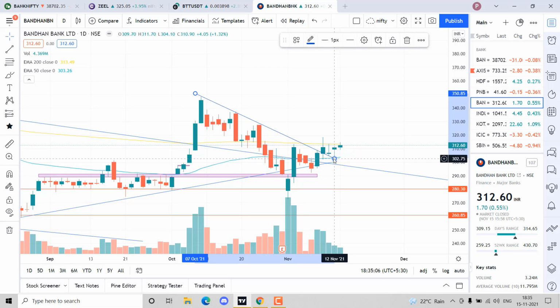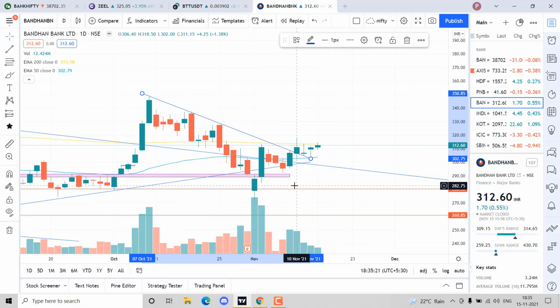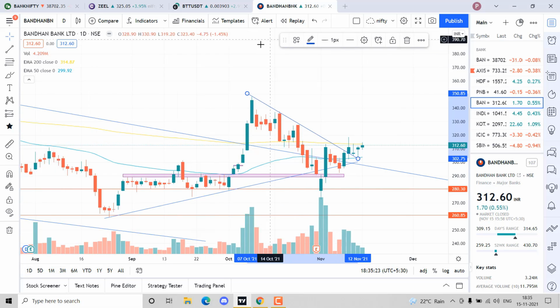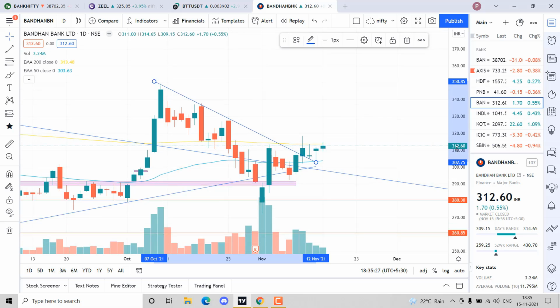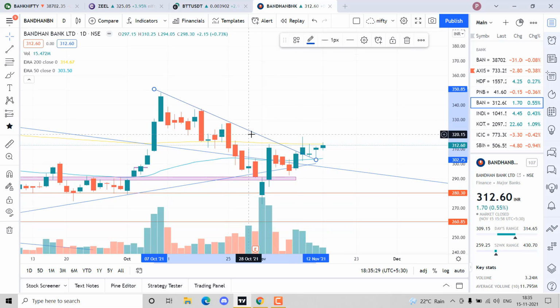He checks the PE ratio and the valuation of the company and all. So he keeps holding it. There are many stocks in his holding. For example, Canara Bank is under his holding right now. He has a good number of stakes in it. So that is fundamental and technical. We are into technical analysis. In the last video, it was about candlesticks, and today it's about support and resistance.